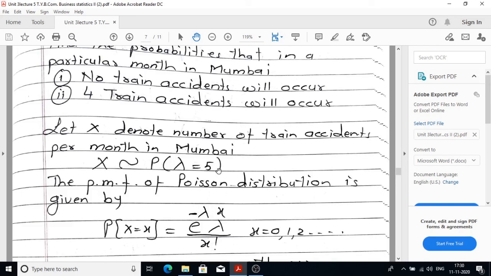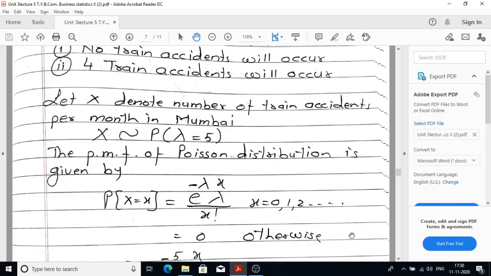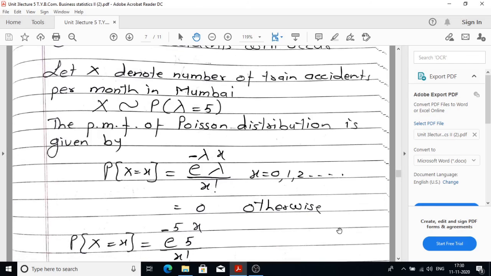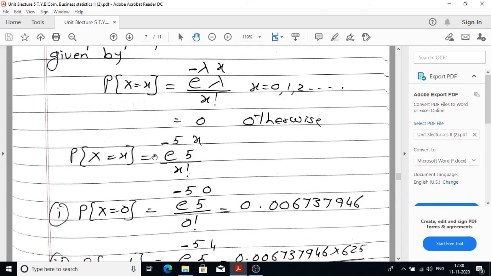Next step is to write down the probability mass function for Poisson distribution. The PMF of Poisson distribution is given by probability x is equal to e raised to minus lambda, lambda raised to x upon x factorial. Range of x is starting with 0 and it does not have any upper bound. It is countably infinite and equal to 0 otherwise. Then replace the parameter in the next step. Probability x is equal to x is given as e raised to minus 5, 5 raised to x upon x factorial.